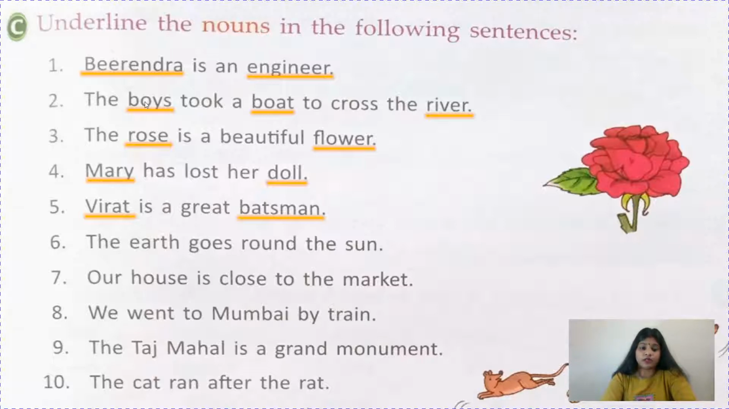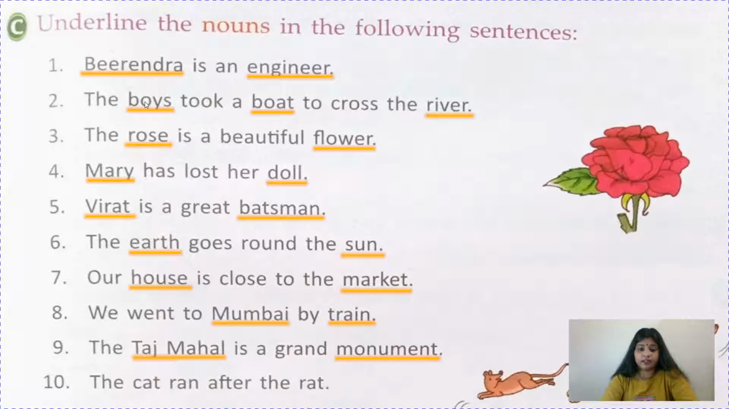The earth goes around the sun. So children, earth is a planet, it is a name of a planet. So it will go under noun, and sun is a star. So it will also go under noun. Our house is close to the market. So children, here house and market, they are name of places. We went to Mumbai by train. So children, Mumbai, it is a name of a place, and train, it's name of a thing. The Taj Mahal is a grand monument. So again, Taj Mahal, children, it will come under name of a place, and monument will also come under place.